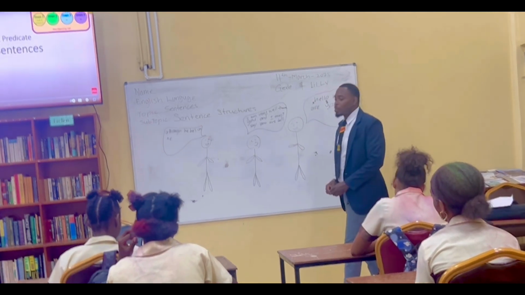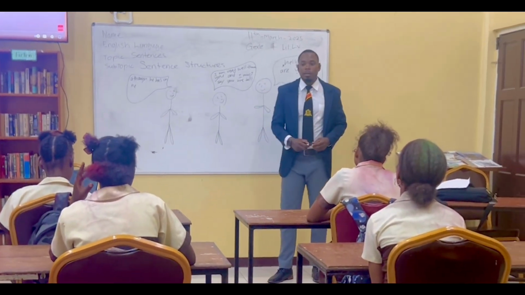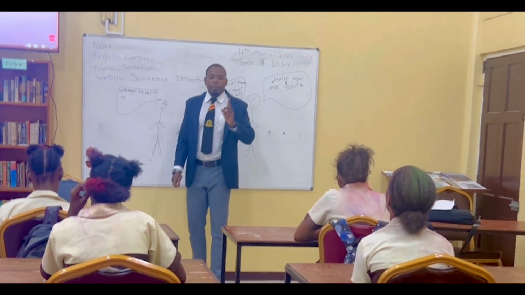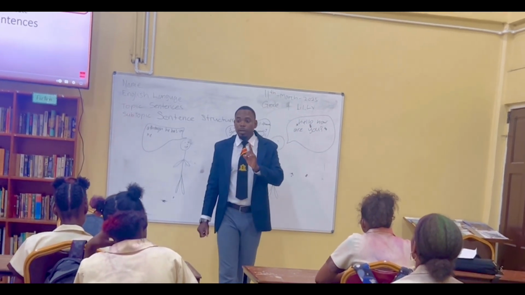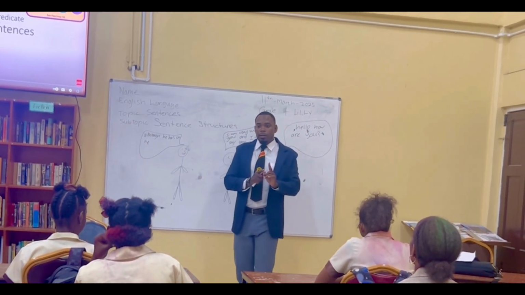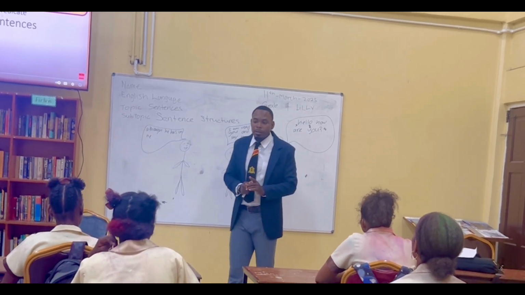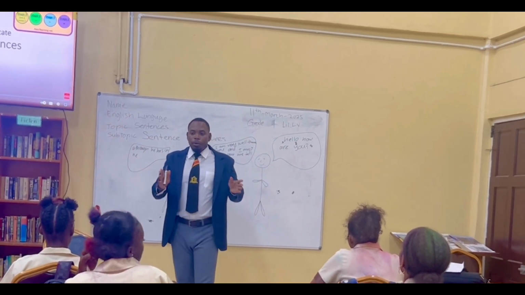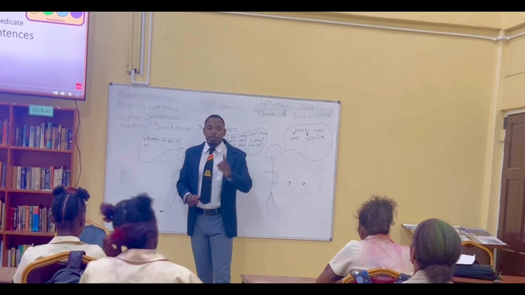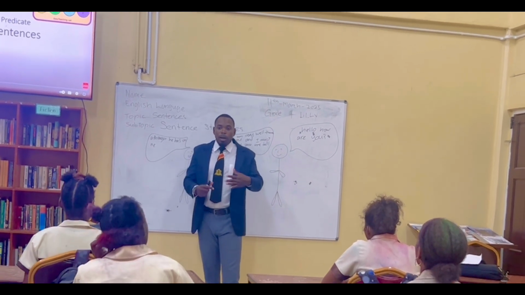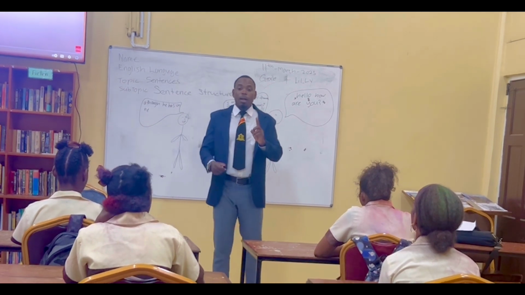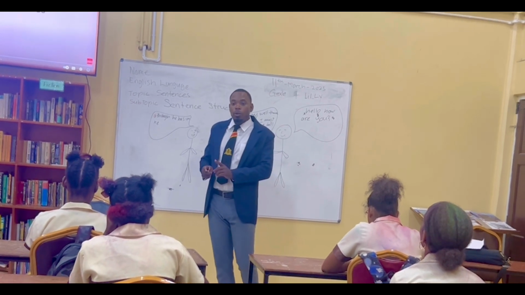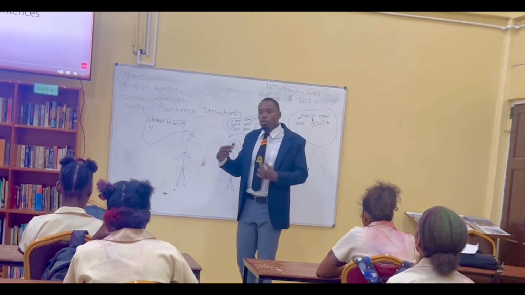Exactly. So a simple sentence, as the examples that you have in your book, I am a boy. It speaks about one person, or I should say one subject. So if the subject is singular, it is a simple sentence. In certain cases, as the video would have said, let us say we're a group here. We are a class. So it is one subject. Although it's plural, class is one group, a group of students. So it does not have to only be one individual person. It could be one group of persons.